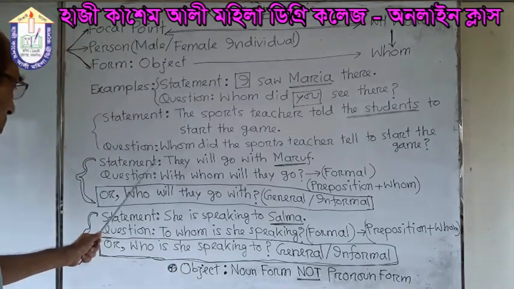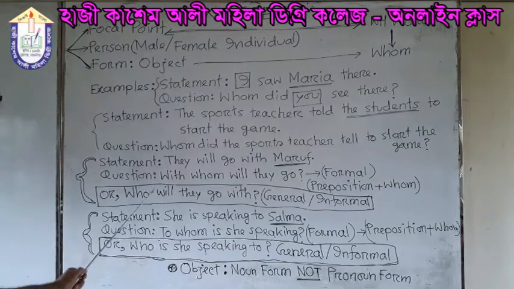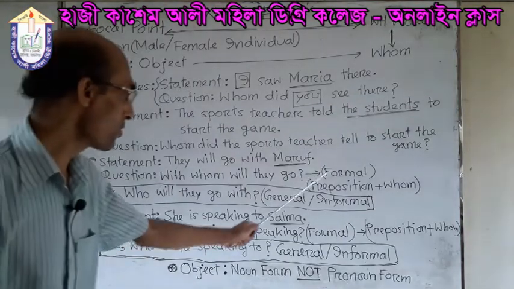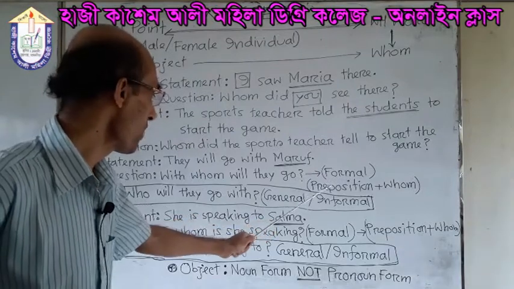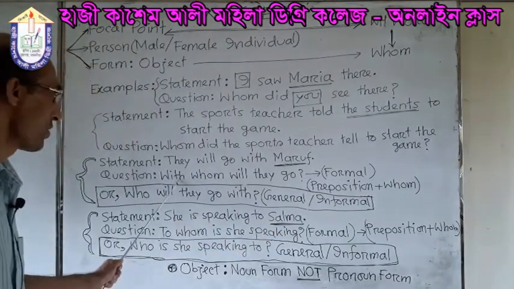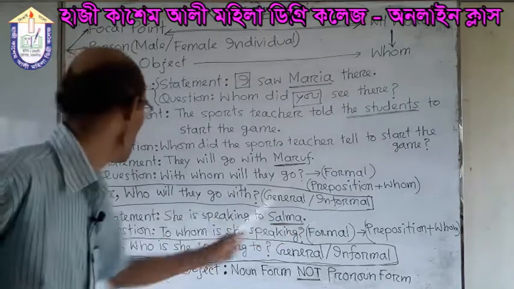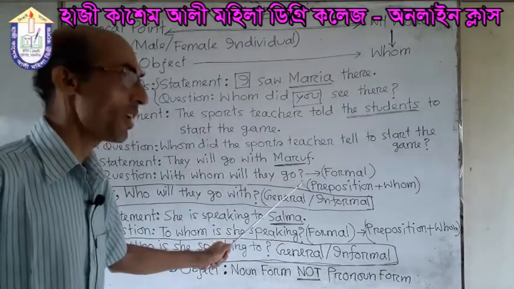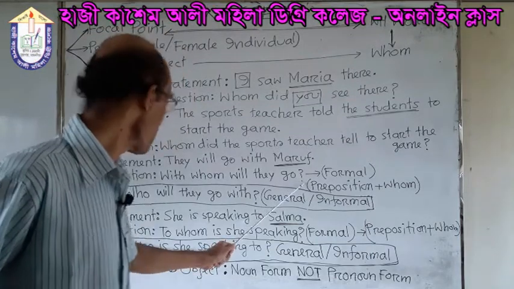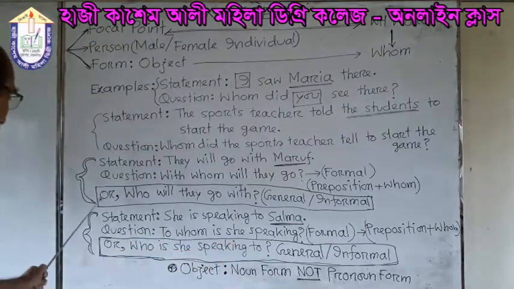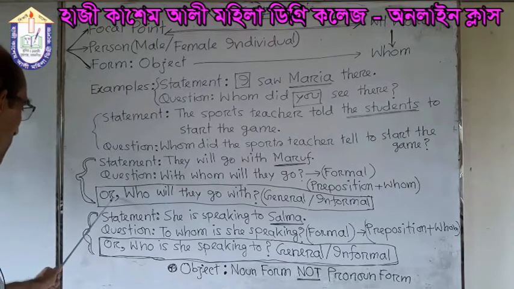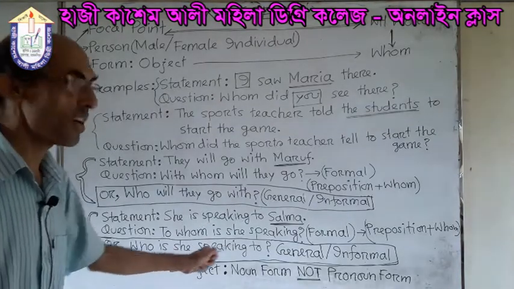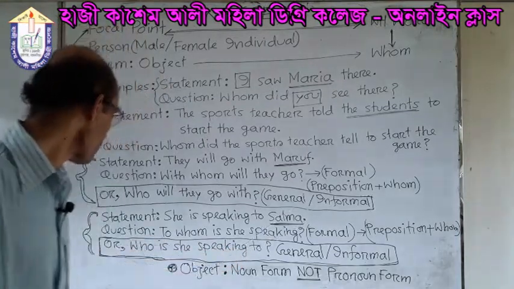So this statement can be turned into a WH question in two ways. First one, if we use formal language or formal English, we have to use the preposition first. So we have with, and then whom. So the first answer is: with whom will they go? This is an answer, and another answer is also possible. That is, who will they go with? This is general or informal language.